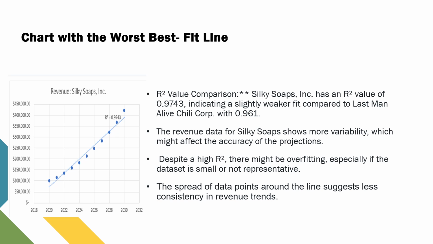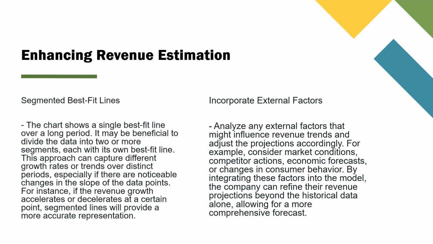Moving on here, the revenue data for Silky Soap shows how variability might affect the accuracy of the projection. A way that we can enhance the model is to divide the chart into two or more segments or analyze an external factor that might influence revenue.